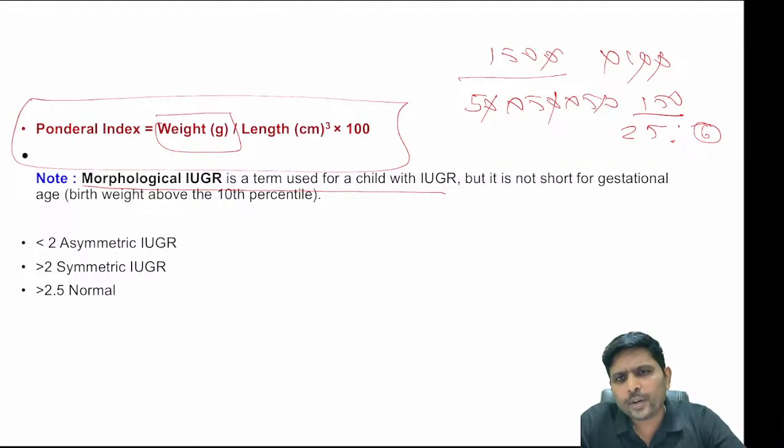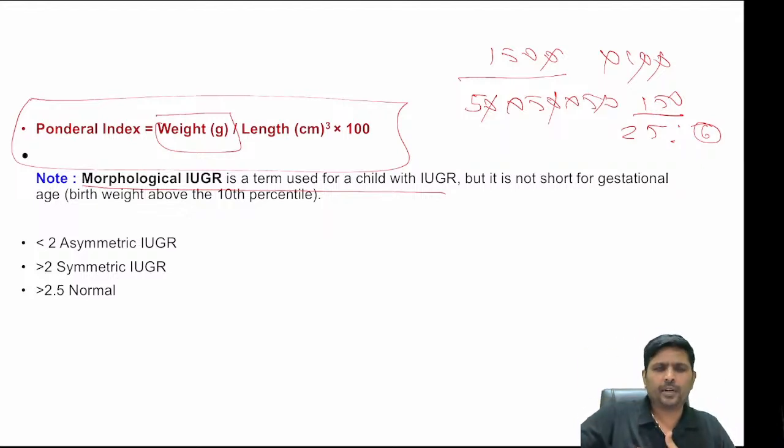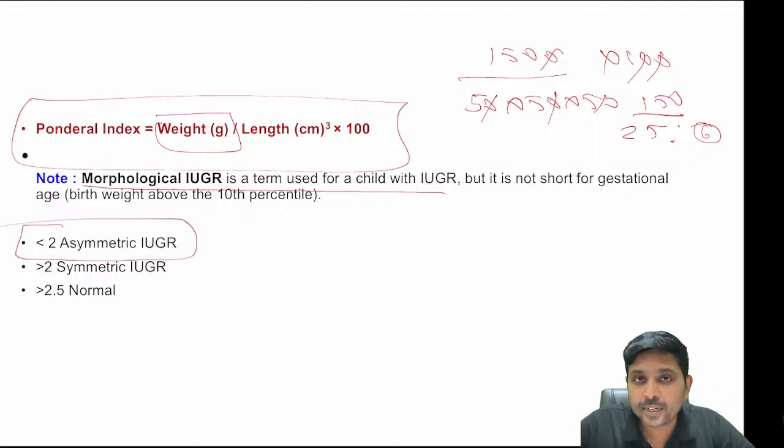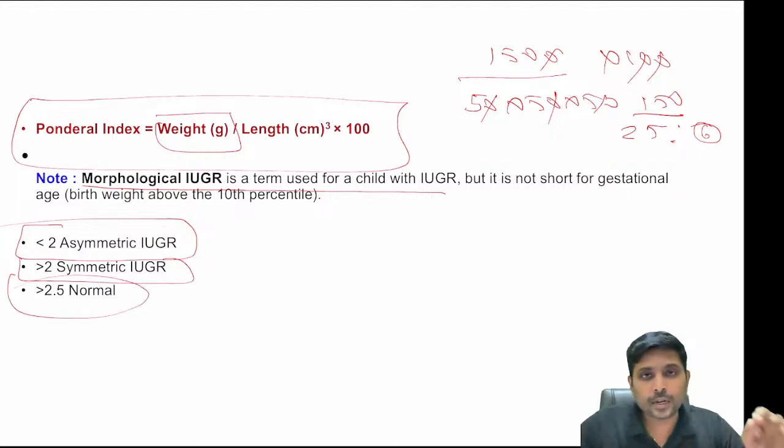So what is the use of this ponderal index? Remember, a ponderal index of less than 2 is asymmetrical IUGR. A ponderal index of 2 to 2.5 is symmetrical IUGR. A ponderal index of more than 2.5 is normal.